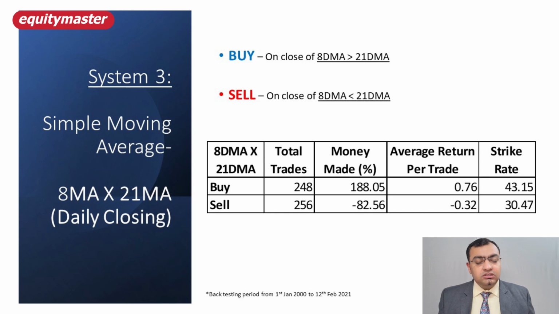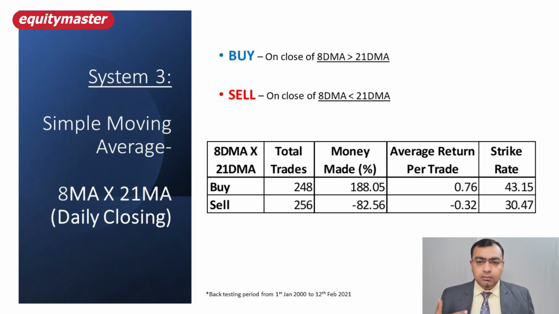Again, third system, instead of 5 and 13 simple moving average, I have used 8 and 21 simple moving average. Okay. The numbers on the buy side are 248 trades in the last 21 years. The data is from 1st of January 2000 to 12th of Feb 2021. Now, in those 21 years, I've got 248 trades.